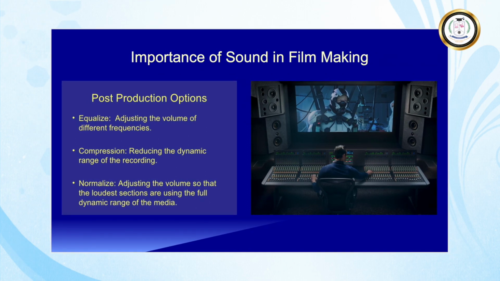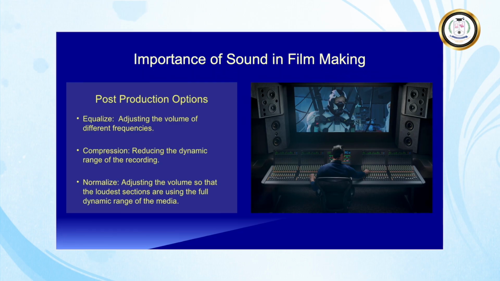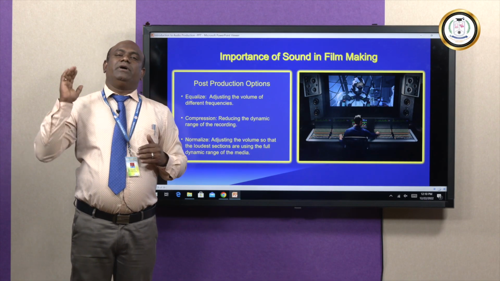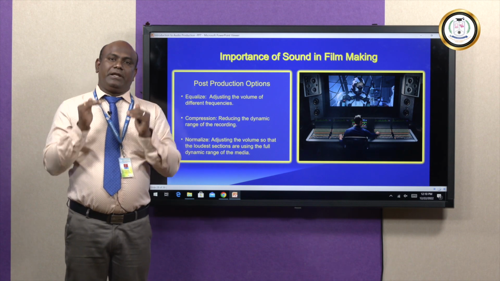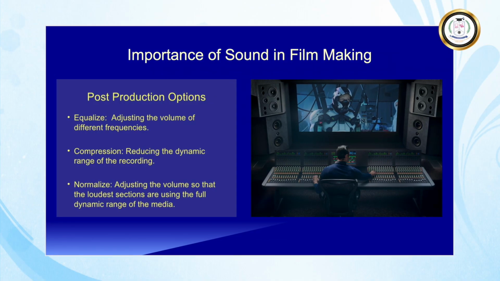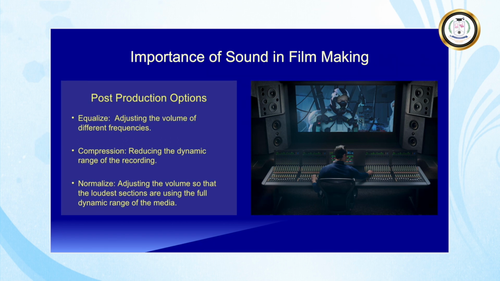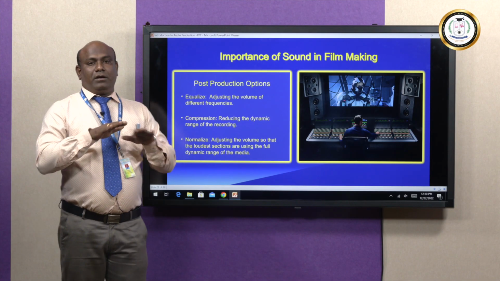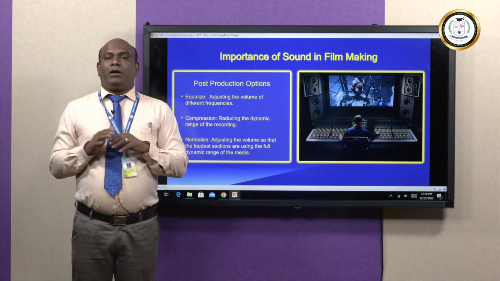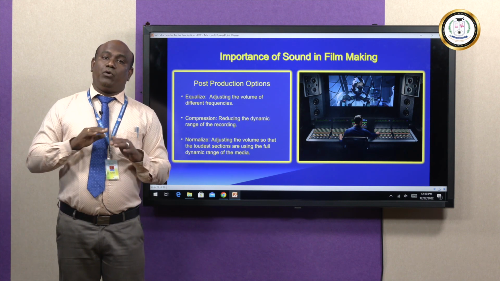Compression is nothing but reducing the dynamic range of the recording level. Sometimes we need to remove the noises from the voices. Sometimes we need to reduce the level. Normalizing is balancing the audio tracks evenly for all characters. Normalize is nothing but balancing all the audio tracks evenly for the whole film.